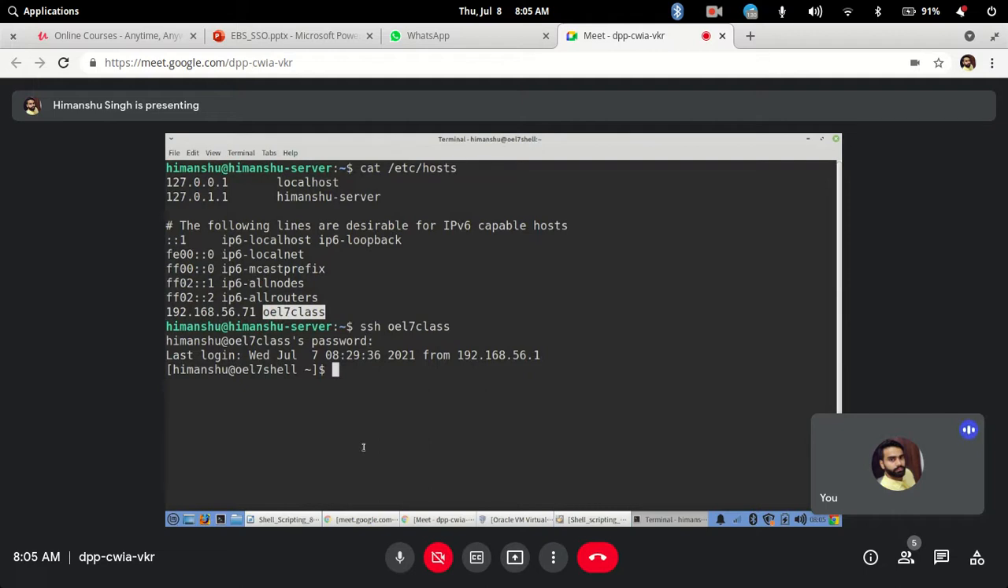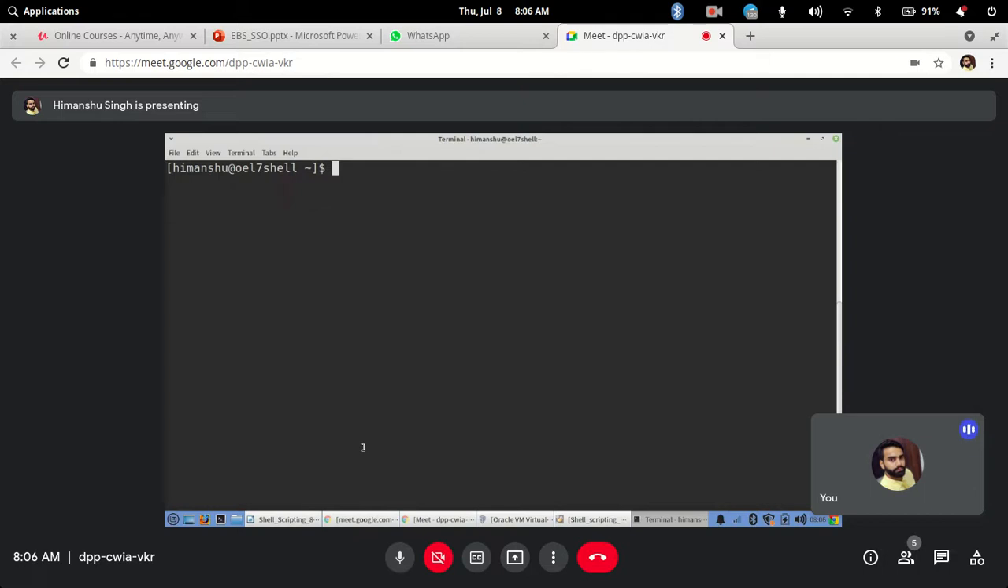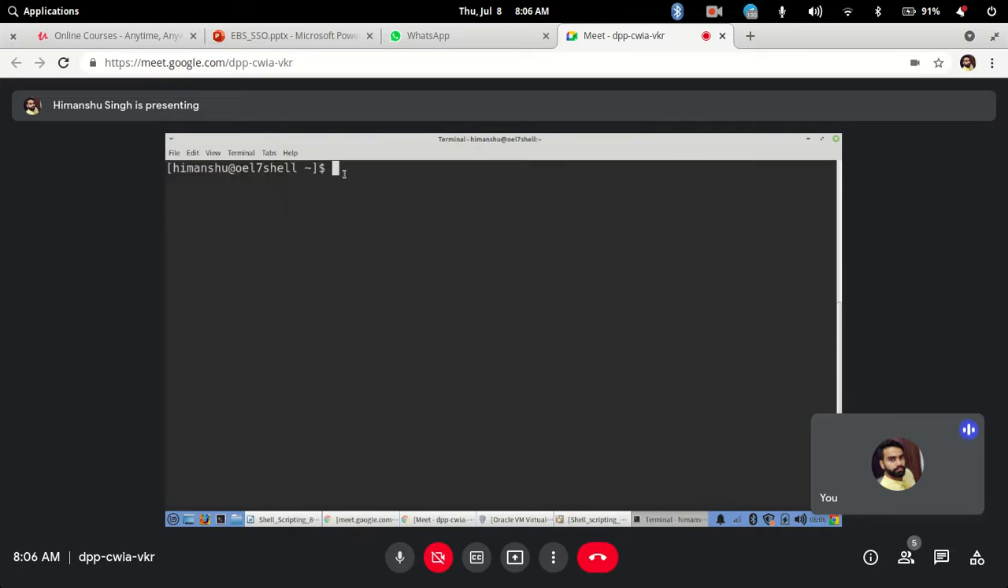Yesterday we saw a few commands, like how to create a user and how to change a password for a user, right? Now if you want to see the user details, whatever OS level user we are talking about, here in our case it's Himanshu, or you may have created Rajesh or Frederick, you can check the details of that user using the id command.